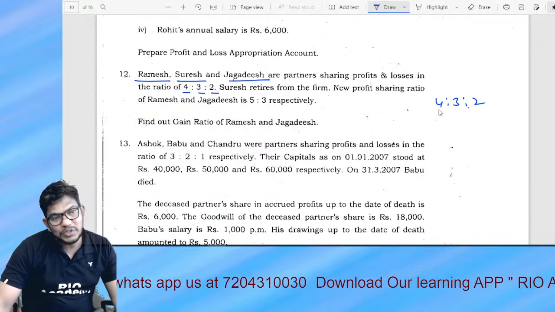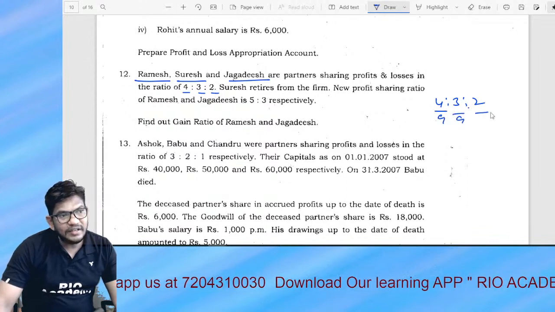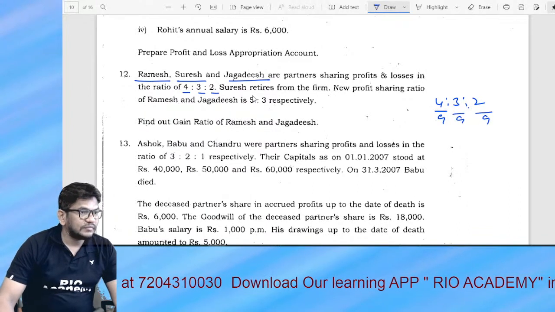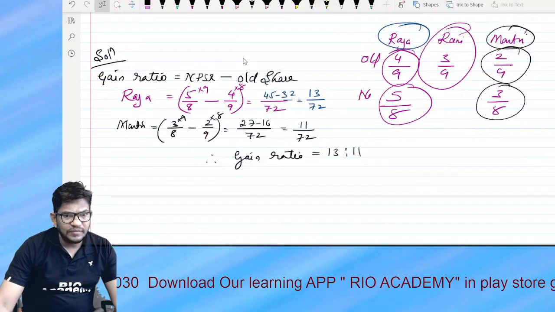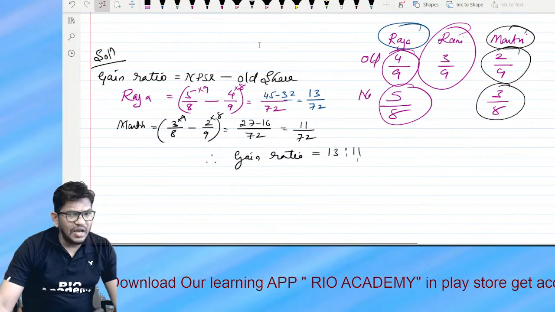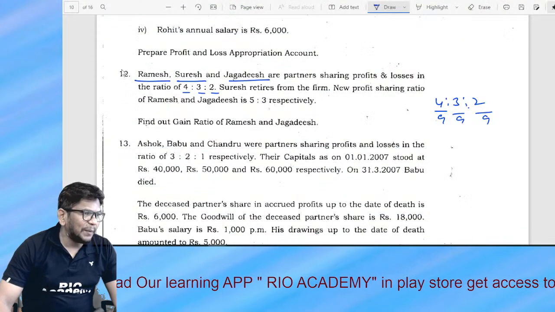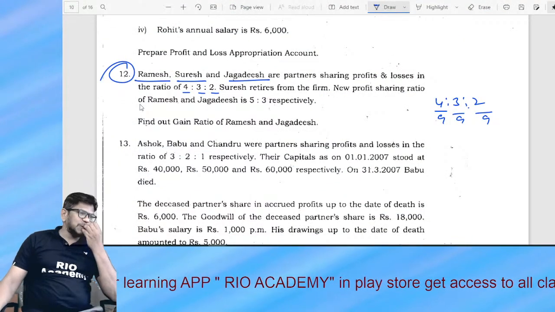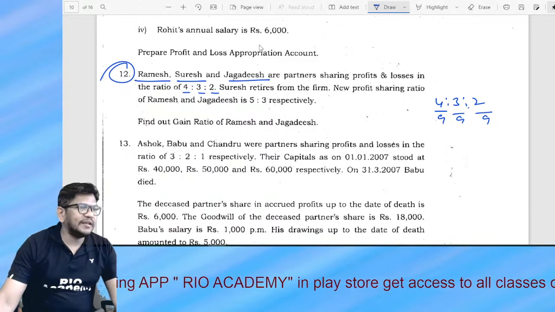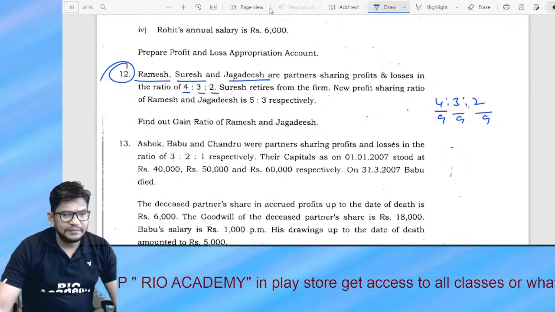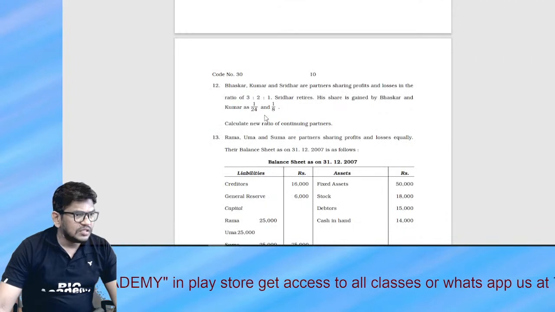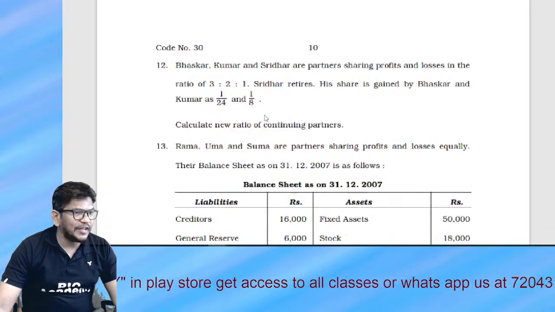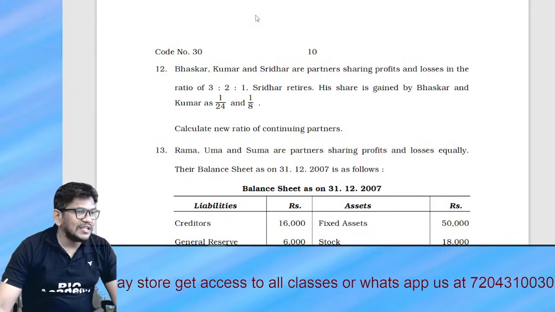Means 4 plus 3 plus 2 is 9, it becomes 9. Same question, I think so, right? Yeah, same question. The same question is repeated. I don't want to solve that. There is no use in solving it. So guys, the new profit sharing ratio I will continue in the next class.